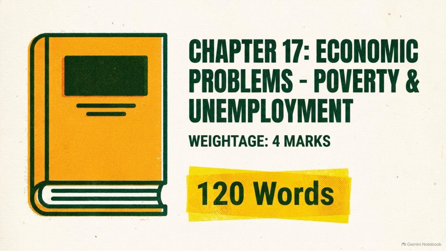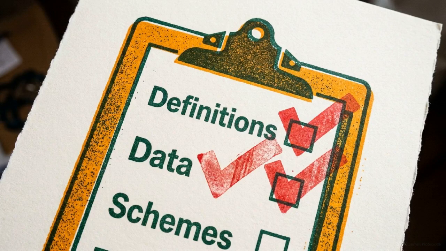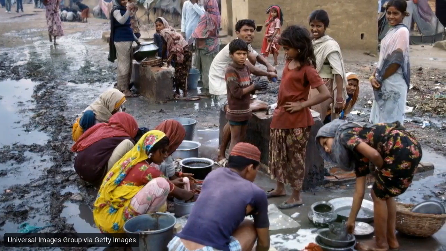Chapter 17 carries a heavy 4-mark weightage on your exam. To get full credit, you need to write a structured 120-word-long answer. This single breakdown covers the exact data and definitions you need from the syllabus to hit that mark. We start with a strict definition.